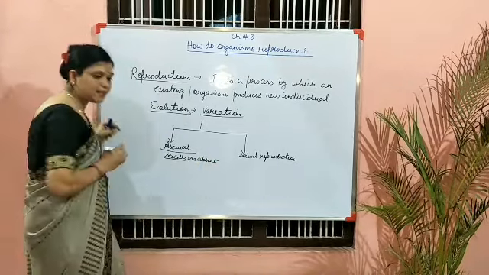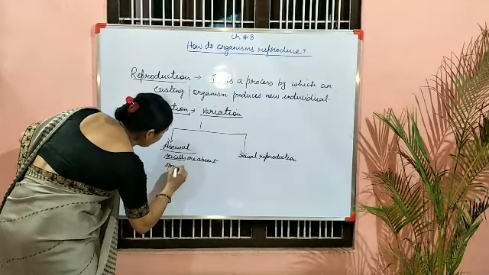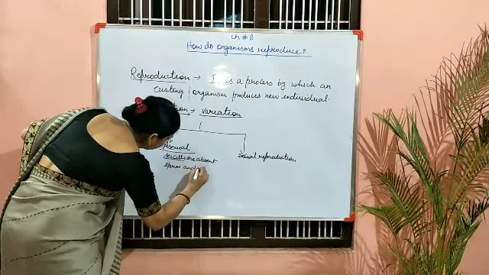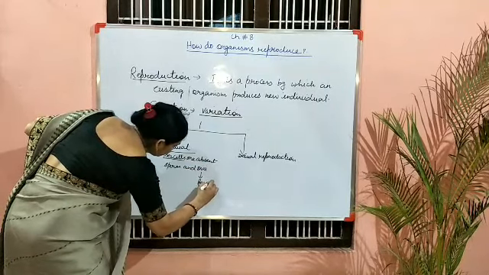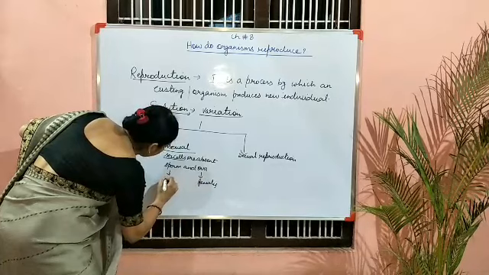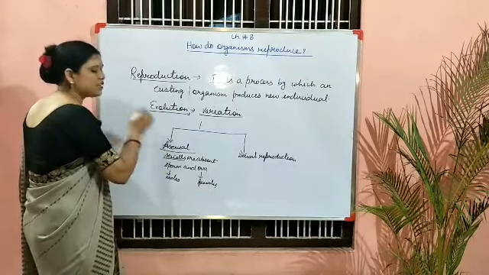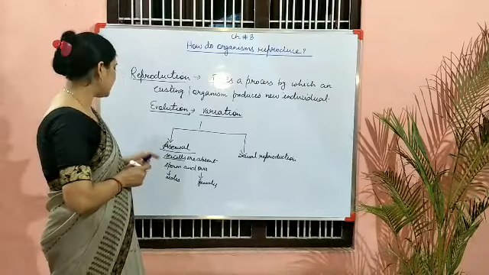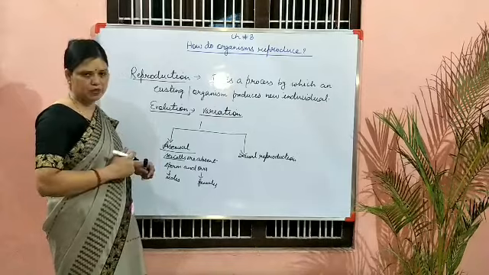Now what are the sex cells? Sex cells are sperm and ova: ova in females and sperm in males. These are absent in asexual reproduction. That is why it is known as asexual, meaning absent. Sex cells are absent here.